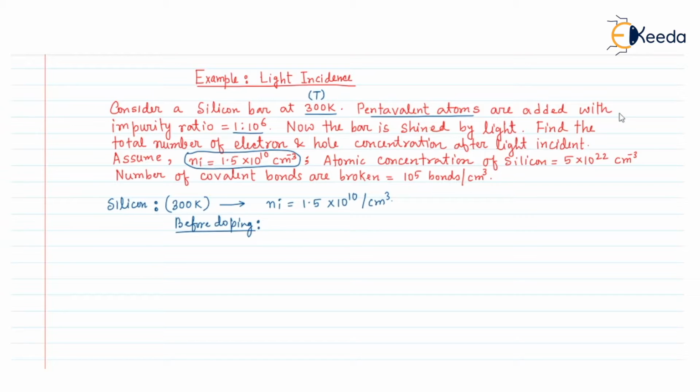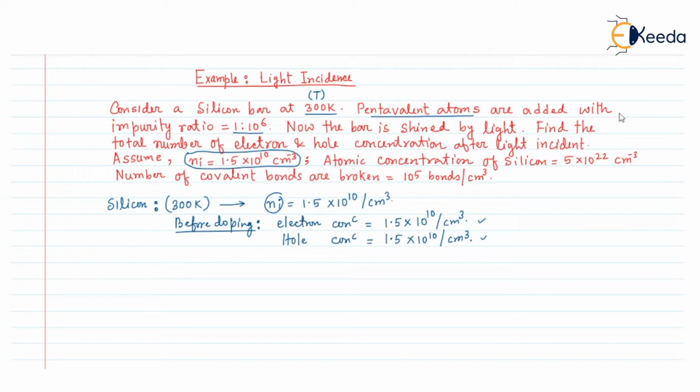Before doping, the electron concentration inside the semiconductor silicon is 1.5 into 10 to the power 10 per centimeter cube, and the hole concentration before doping will be the same as the electron concentration, because before doping the silicon is an intrinsic semiconductor, and in an intrinsic semiconductor the electron concentration and the hole concentration are equal, and the value is equal to Ni.